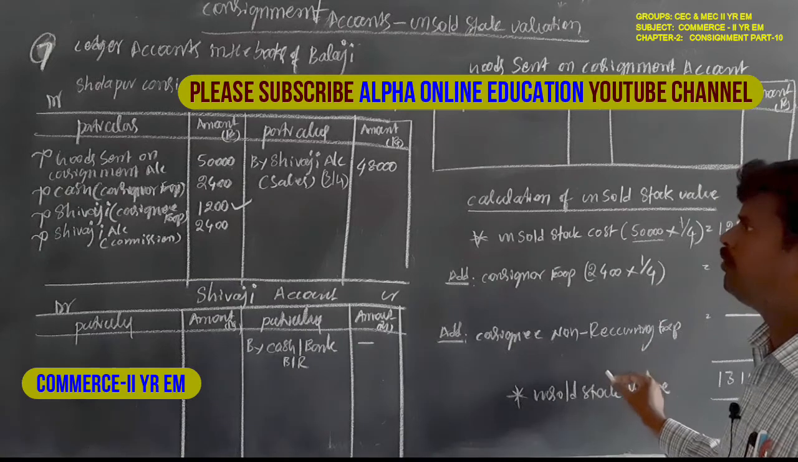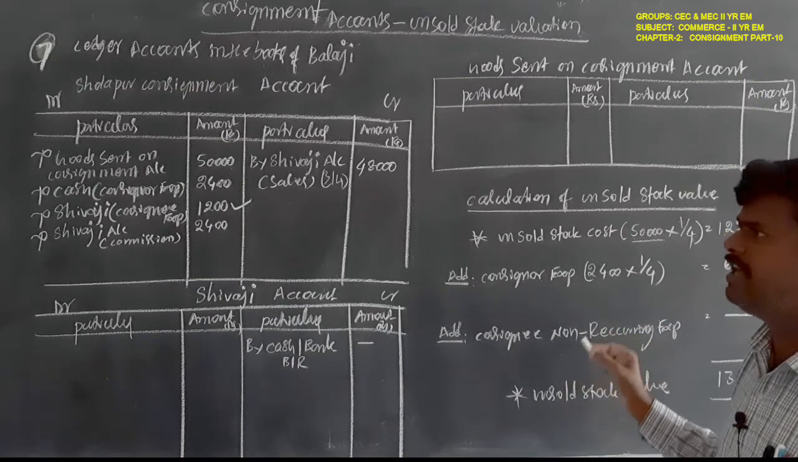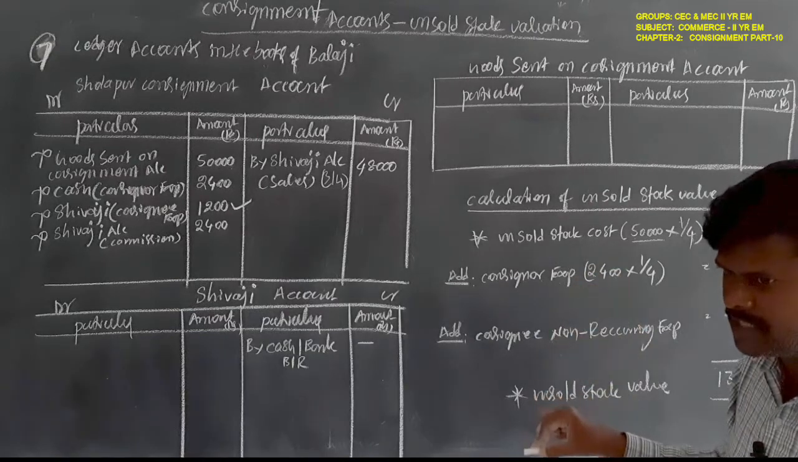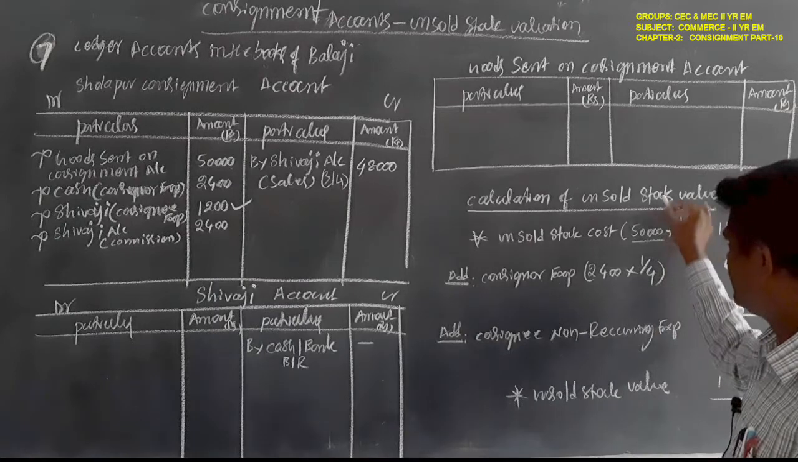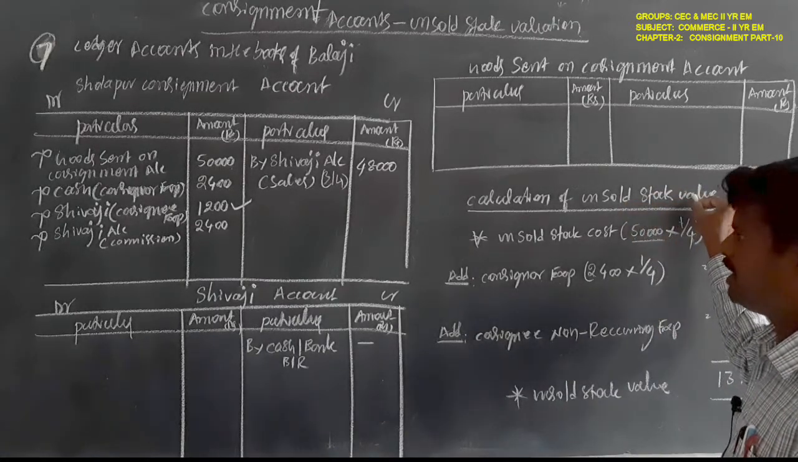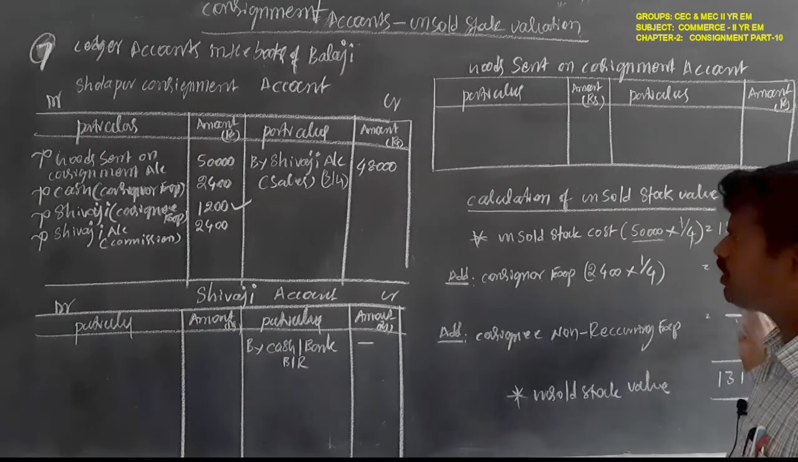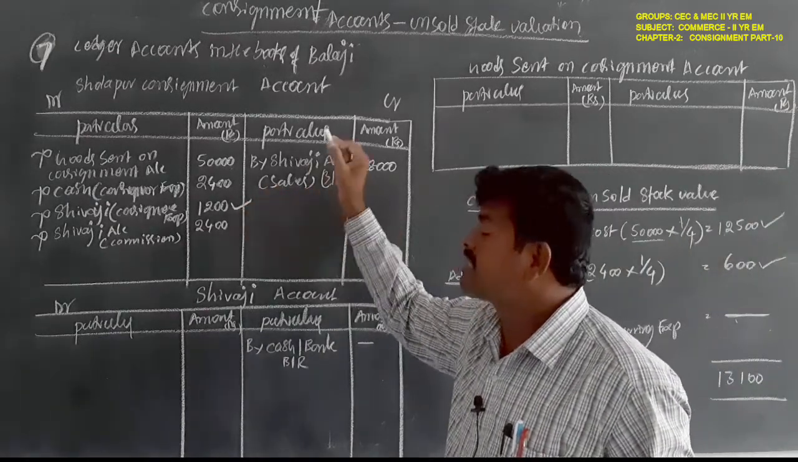In this problem, they are given in the selling price. Selling price is the recurring expenses, so no need to take it at the time of unsold stock valuation. So I am leaving it. Only right here, remember one thing.